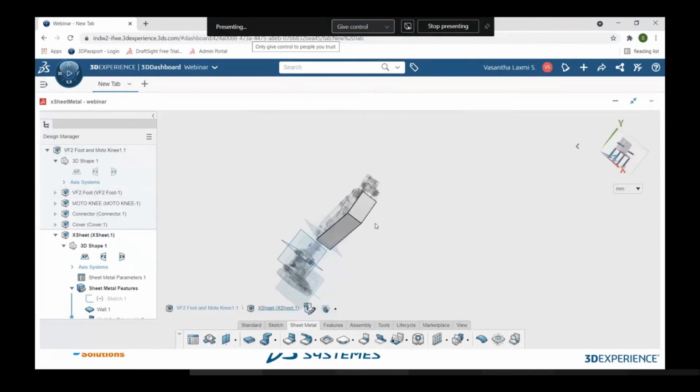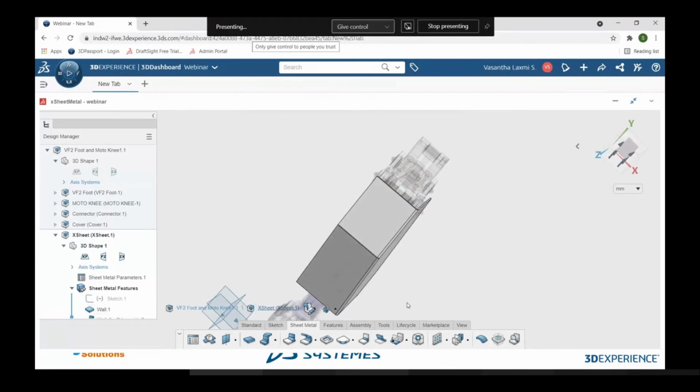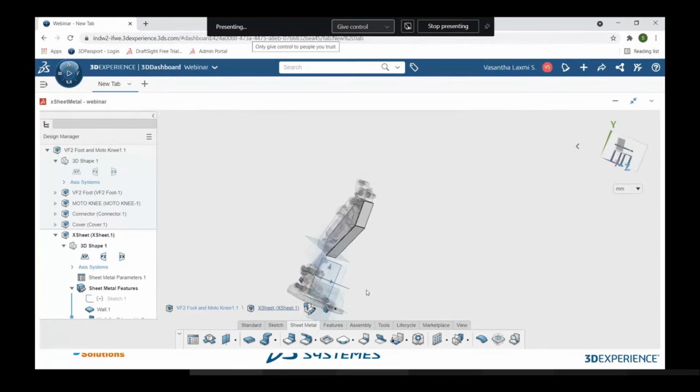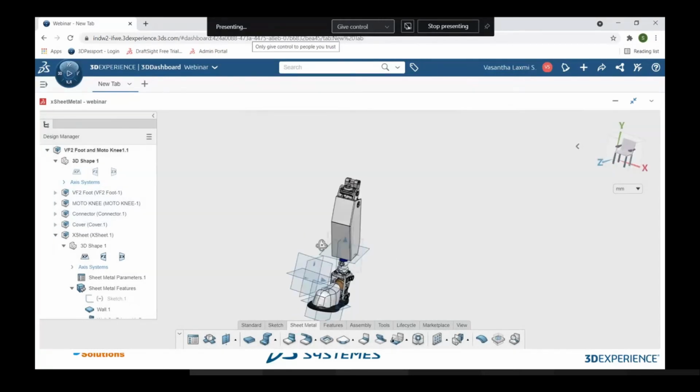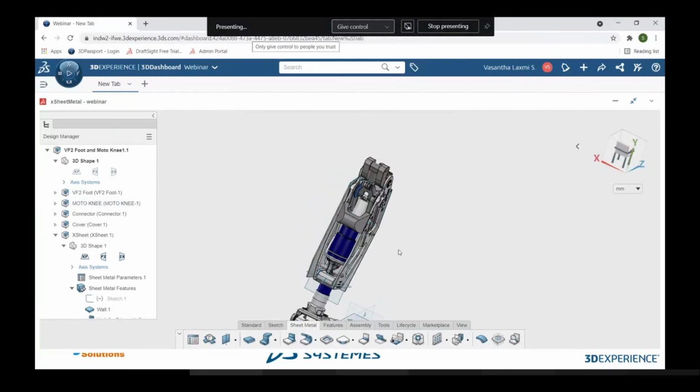So like this, on the two sides I have covered it. I'm just exiting the sketch so that I can create another one the similar way. So I'm just clicking on this return to root product, so that I can exit from this particular sketch, and I can add another sheet metal part to cover these two sides.